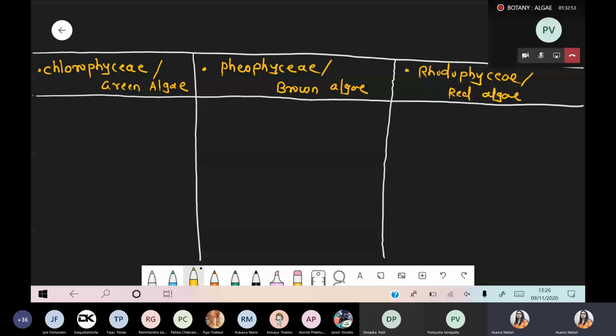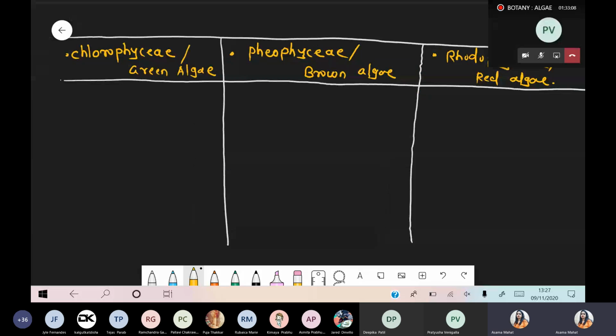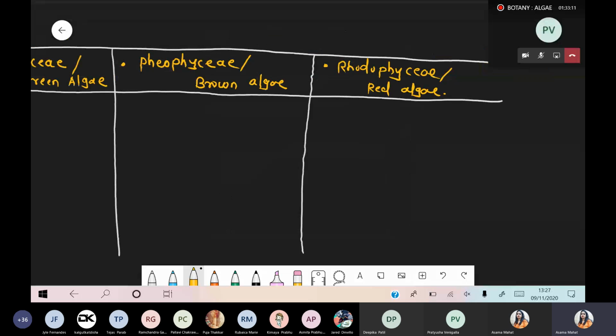Got it? Okay. So prepare a proper table: chlorophyceae, green algae; pheophyceae, brown algae; rhodophyceae, red algae. Quickly, we start from the first point. Once you finish, then tell me. Done?